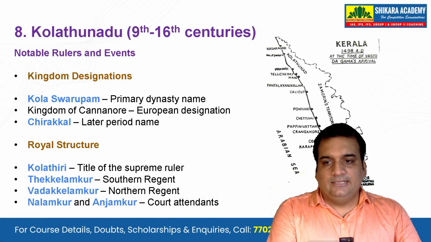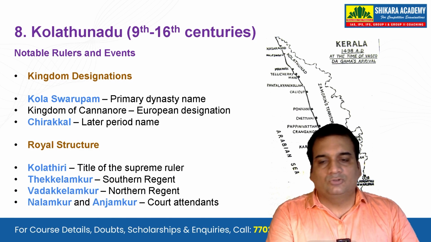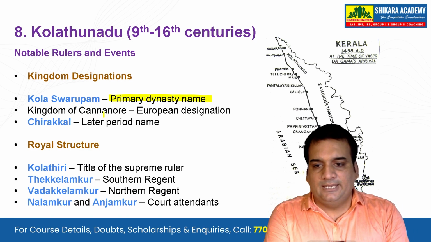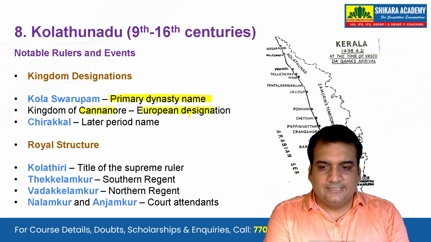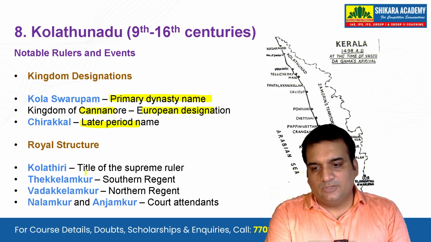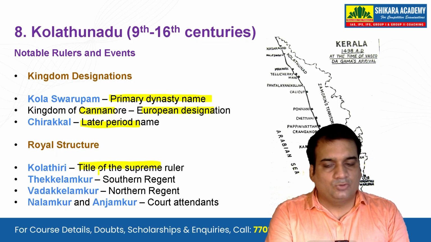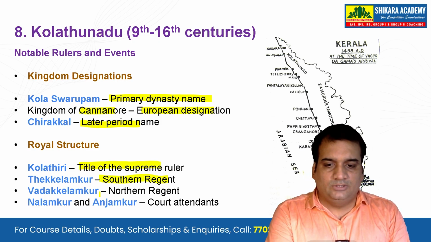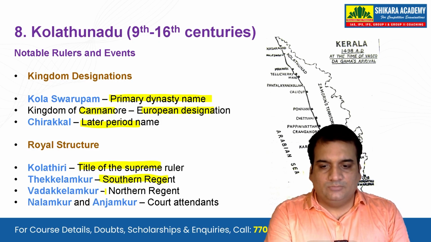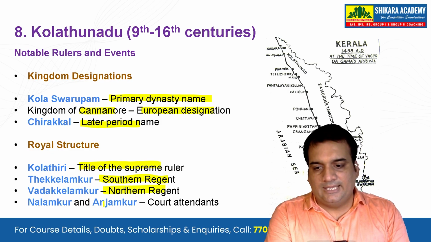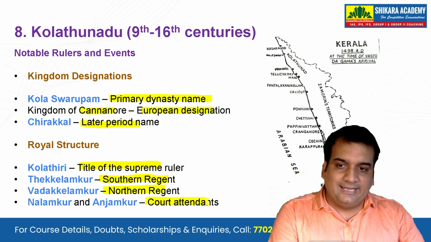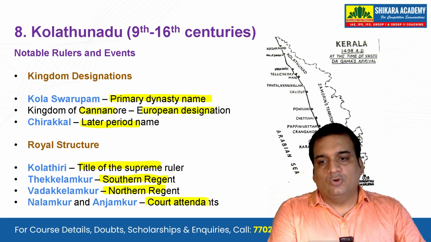Okay, then next let's see about the Kolathunadu. Kolathunadu, Kola Swarupam was the primary dynasty name, the kingdom of Kannur was the European designation, and Chirakkal was the later period name. The royal structure: Kolathiri was the title of the supreme ruler. Then we have the Thekkelamkur, that is the southern regent. Then we have the Vadakkelamkur, that is the northern regent. And then we have Nalamkur and Anjamkur, that is the court attendants. That is for the Kolathunadu.